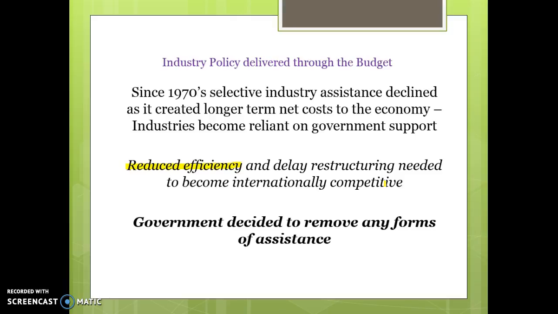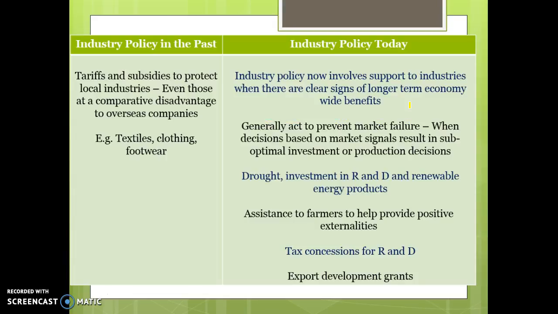We had high minimum wages, and that was basically forcing the government to provide more and more assistance to these industries. So that was the way they used industry policy in the 70s, providing specific assistance for industries that were struggling or that didn't have comparative advantage. The problem with that is that it created net costs for the economy as a whole because those industries became reliant on government support and became inefficient and prices continued to skyrocket. So industry policy in the past has been all about providing tariffs and subsidies to industries that potentially didn't have comparative advantage. Now industry policies have shifted and they're very reluctant to just do this.